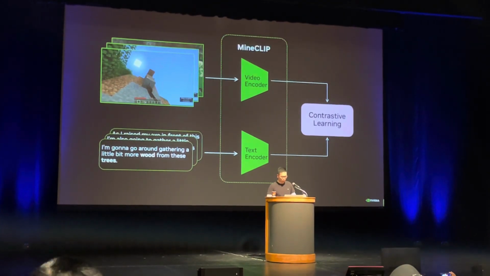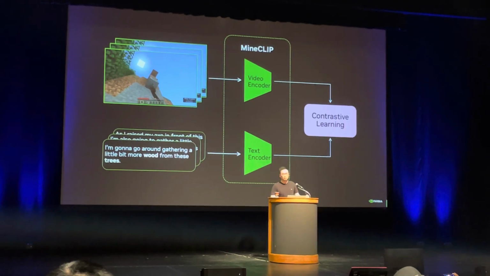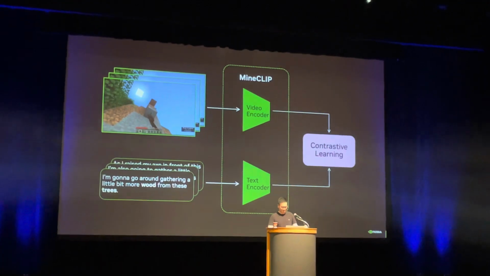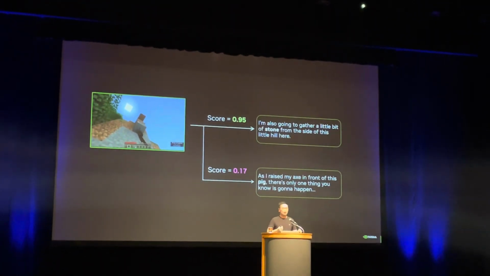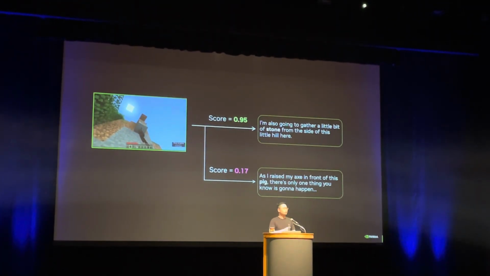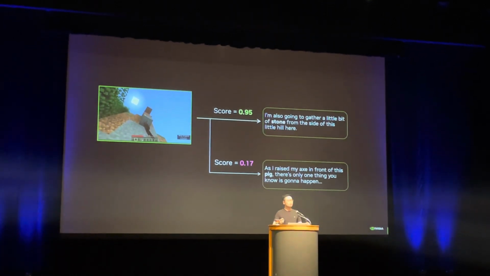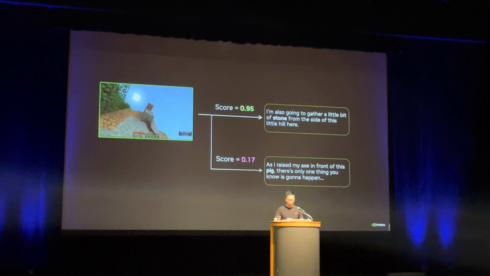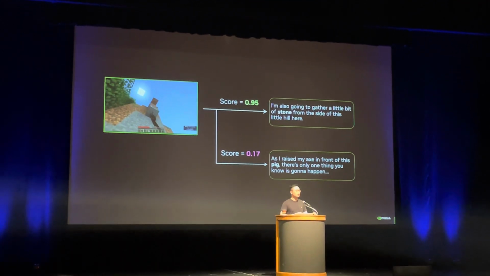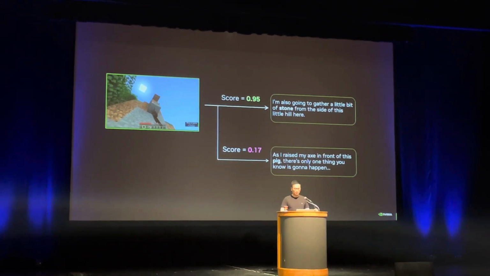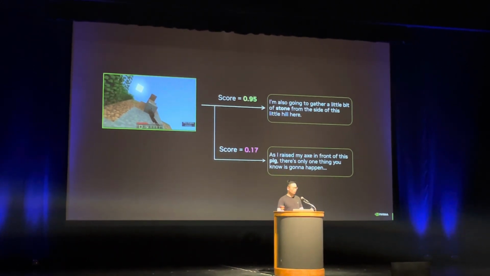And this pair of encoder model is what we call the MindClip model, based on the idea of CLIP from OpenAI. And intuitively, MindClip learns the association between the video and the transcript that describes the action in the video. So it outputs a score between 0 and 1, where 1 means perfect description, and 0 means the text is irrelevant to the video. And now this essentially becomes a language-prompted foundation reward model.